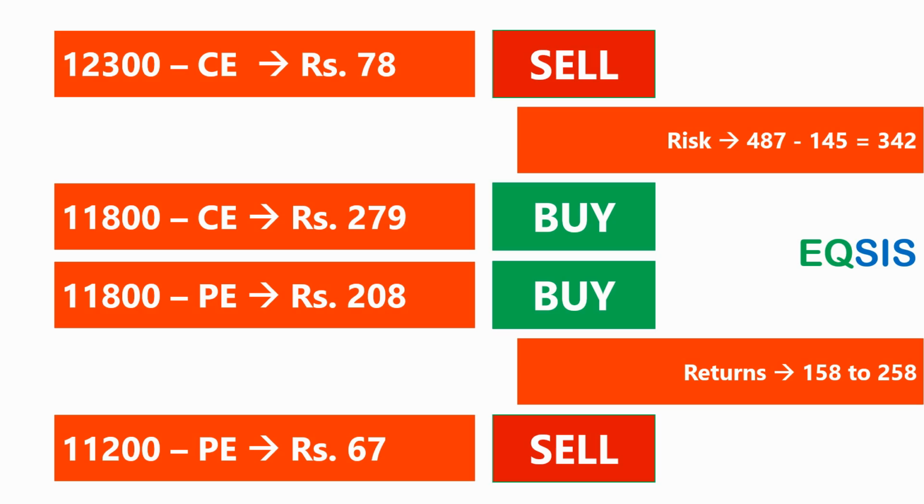So the kind of return I am getting is actually not great for the risk taken, because the risk I'm taking is 342, but the returns I'm looking at is 158 to 258. That's not a big deal. So even if a market goes down, I'm not getting returns for the risk taken.